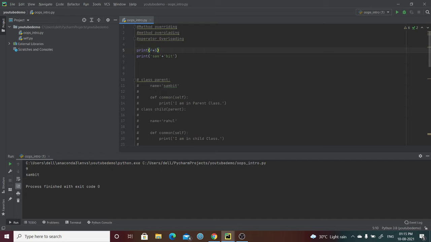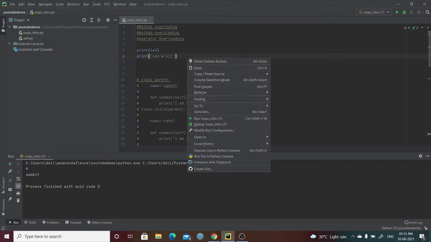So in Python, the same operator performs different tasks. Suppose you are doing 4 plus 5, adding with the plus sign, and we can add different types of objects, different types of data, and in string data also we can do the same thing.